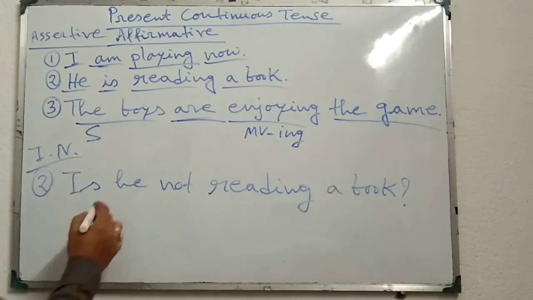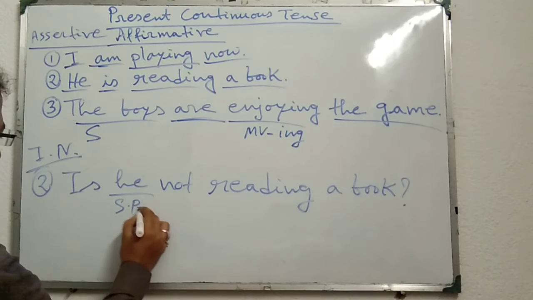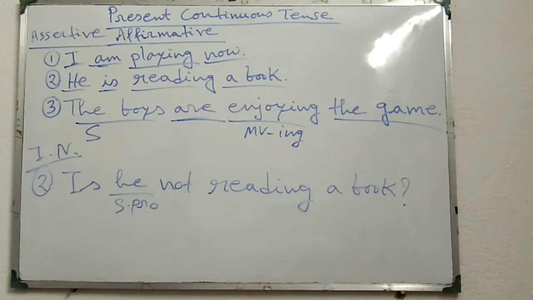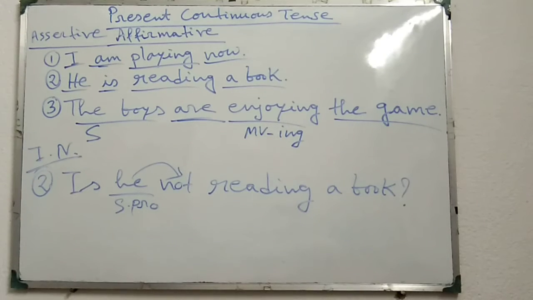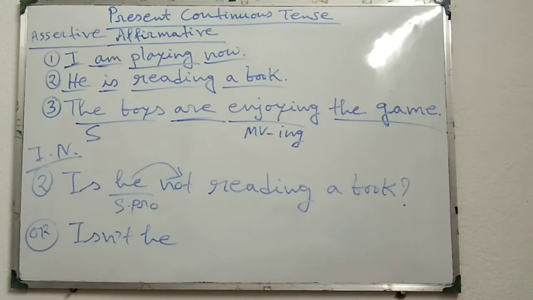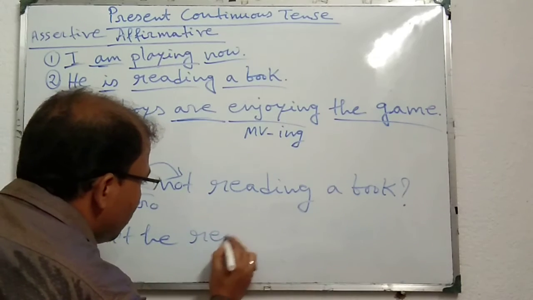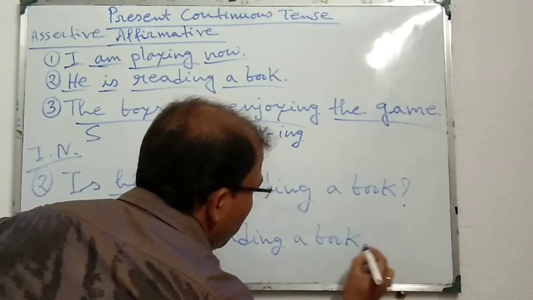Here also note interrogative negative, that means you have to note the subject, it is noun or pronoun. He, subject, it is pronoun. That's why if I use full form, we have to use not just after the subject pronoun. Or we can use contracted form or shortened form, and then we can write in this way. Isn't he reading a book? Question mark.